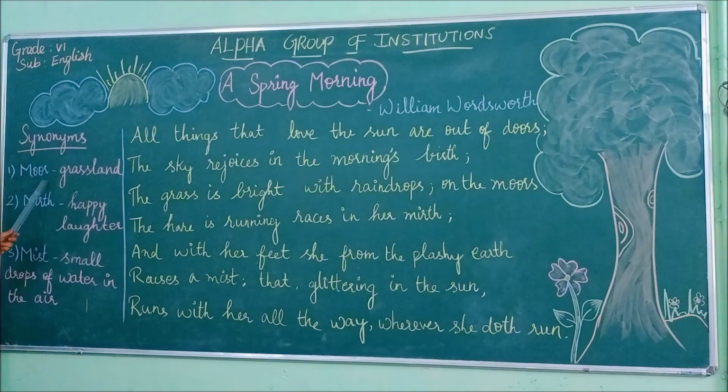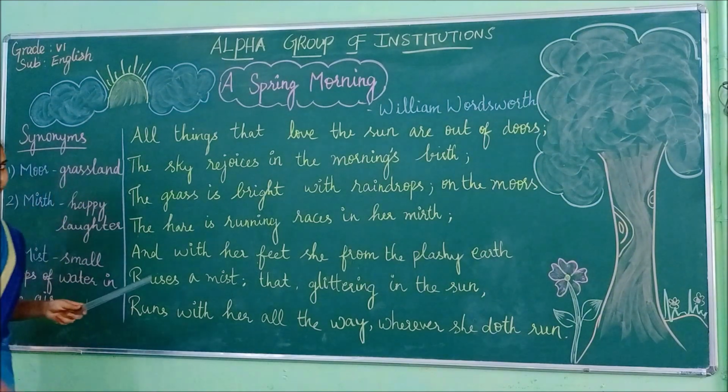See the spelling of moor: M-O-O-R, moor. Mirth: M-I-R-T-H, mirth. Mist: M-I-S-T, mist. Very good, children. We shall see the stanza now, okay?